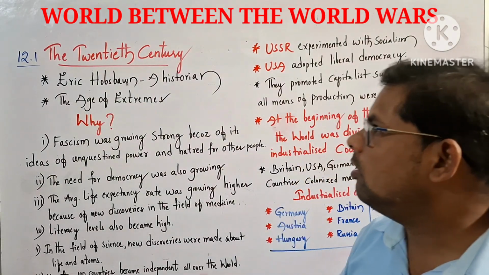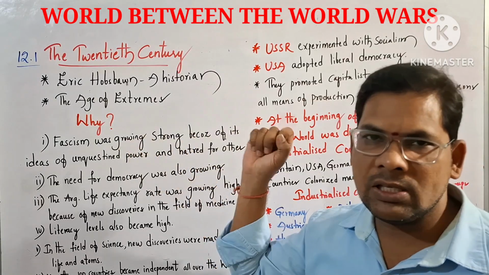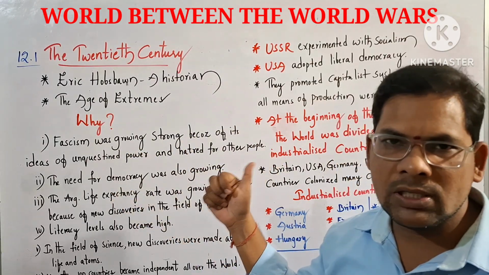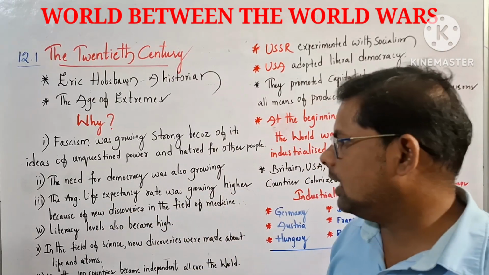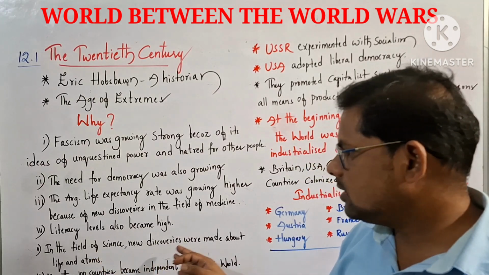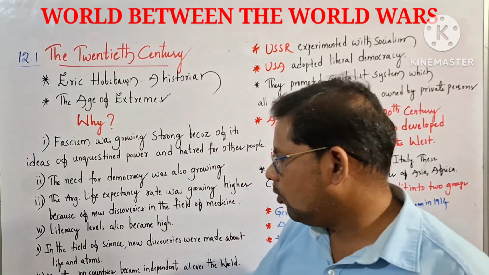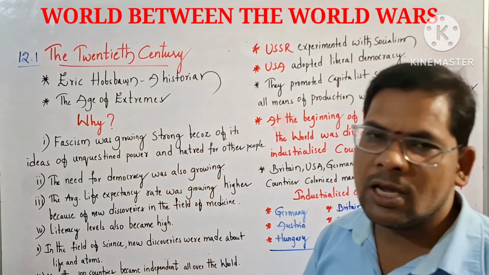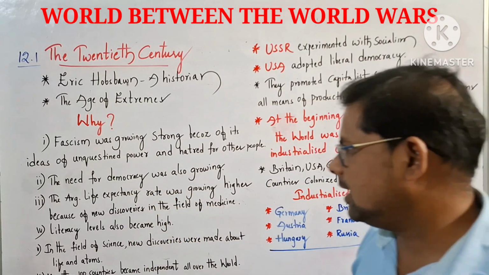I am repeating here. Why is the 20th century the age of extremes? First, fascism was growing, with hatred of other people. The need for democracy also increased. The average life expectancy rate increased, literacy levels increased, new discoveries emerged in the field of science, and more than 100 countries got independence. See that here there are 6 points, 6 keywords. Write them down. Based on that, you can write the answer easily.